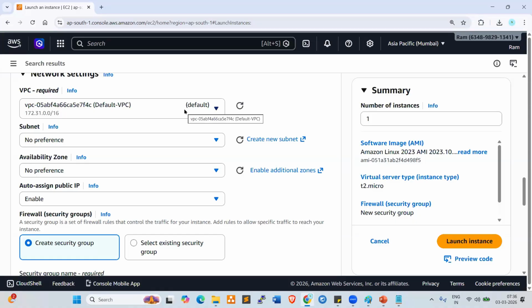VPC is a backup storage, right? Backup storage. Yeah. Servers which store backup. Okay.